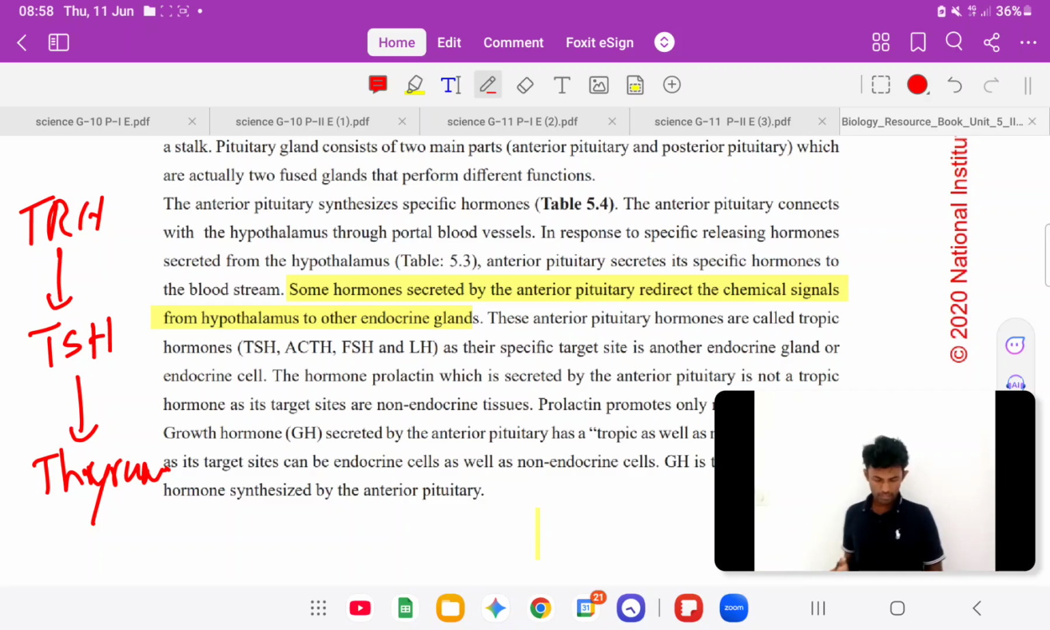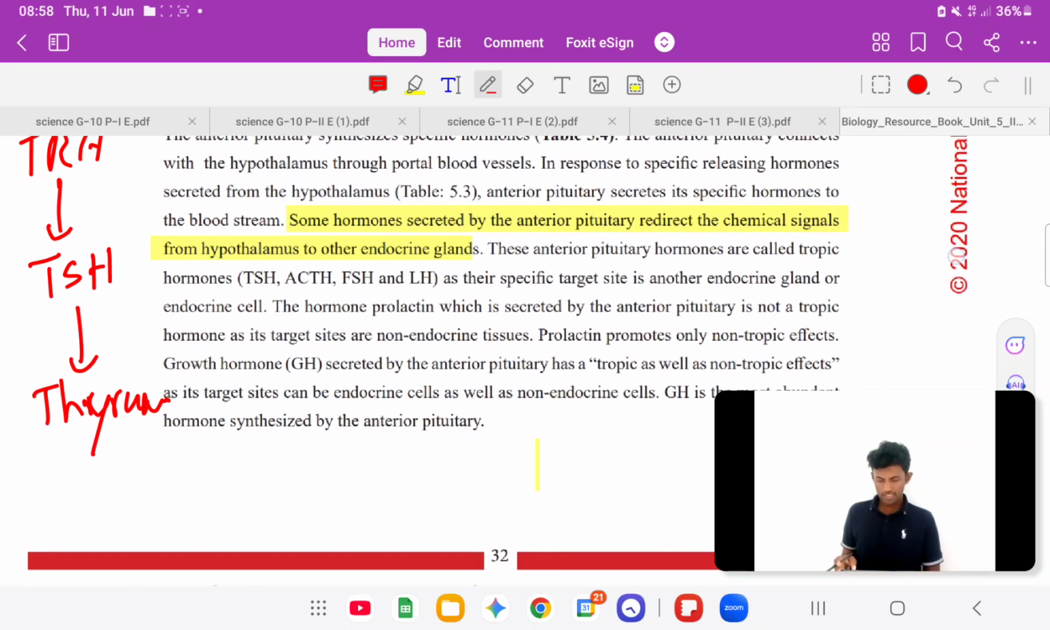These anterior pituitary hormones are called trophic hormones, as the specific target site is another endocrine gland or endocrine cell.